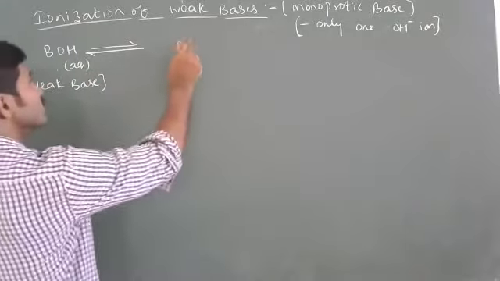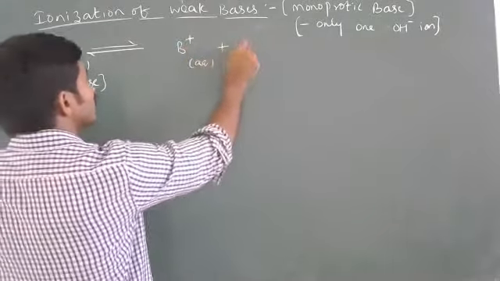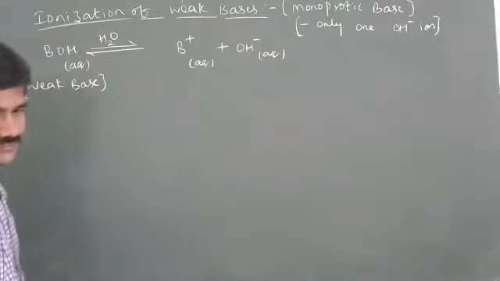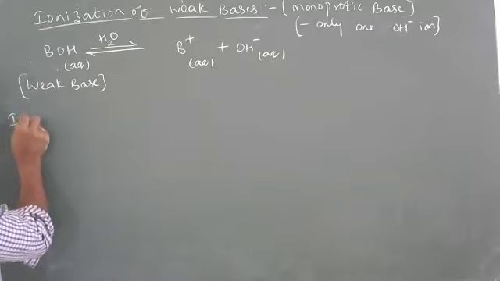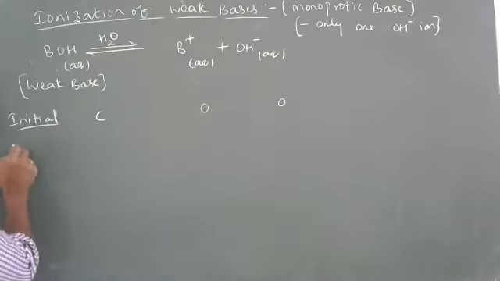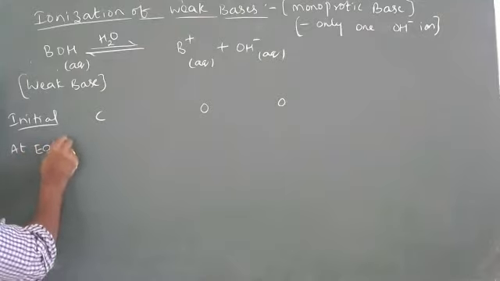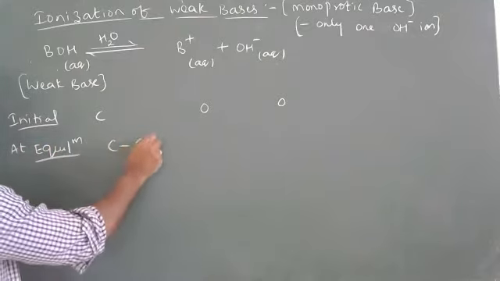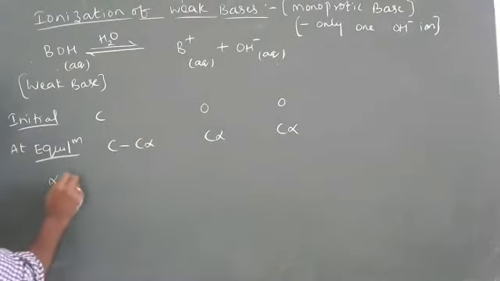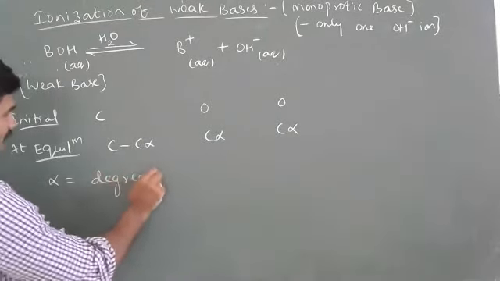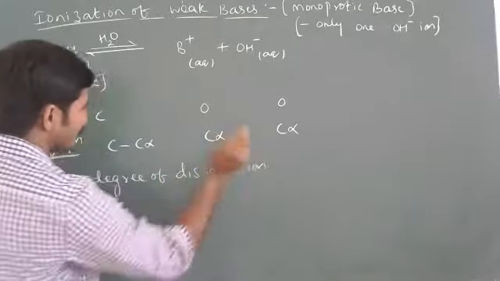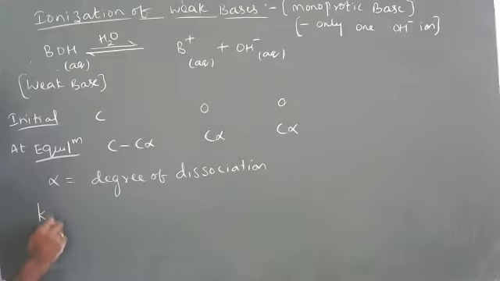Okay, so this can be dissociated into B plus aqueous plus OH minus aqueous on dissolving in water. So what can I write? Initially it is C, 0, 0. At equilibrium, C minus C alpha, C alpha, C alpha. Here also alpha is the degree of dissociation. So Kb I'll write here.